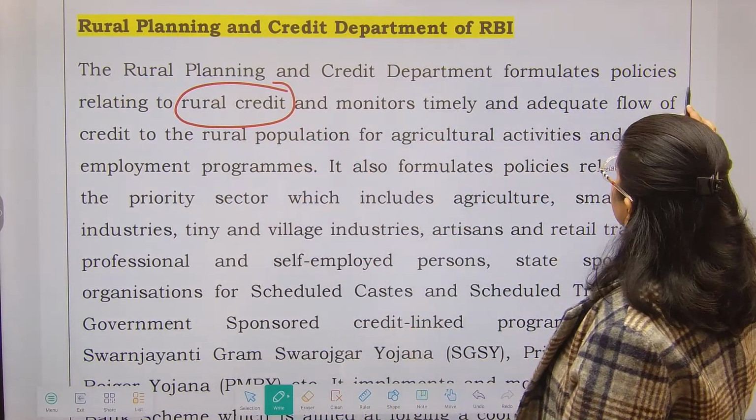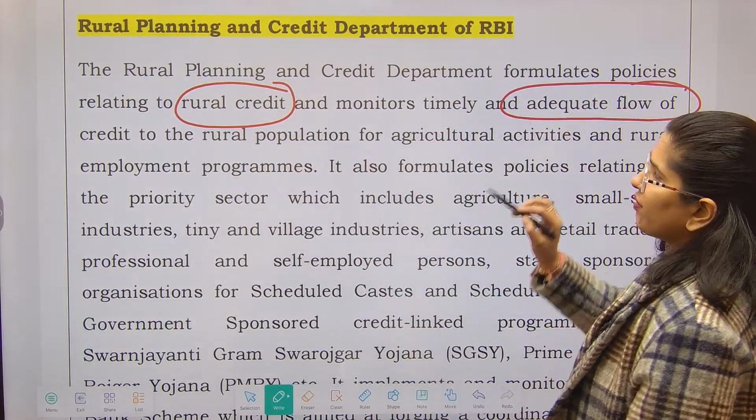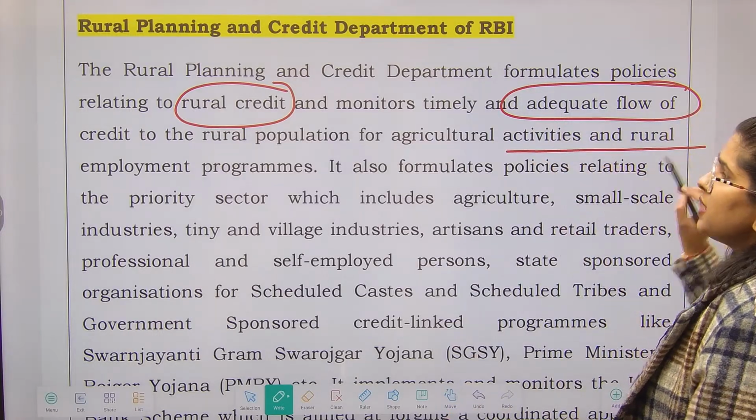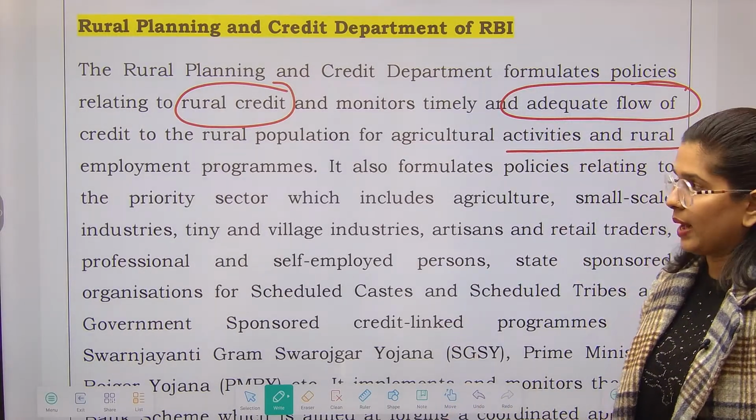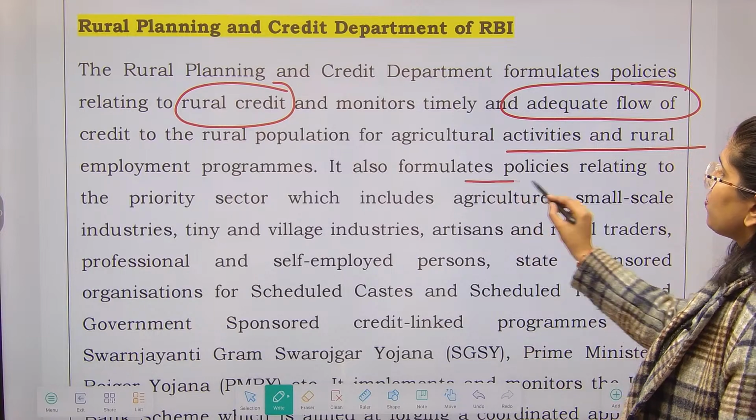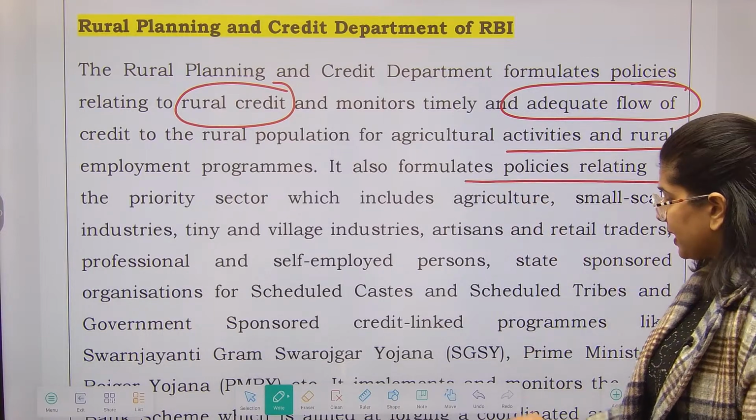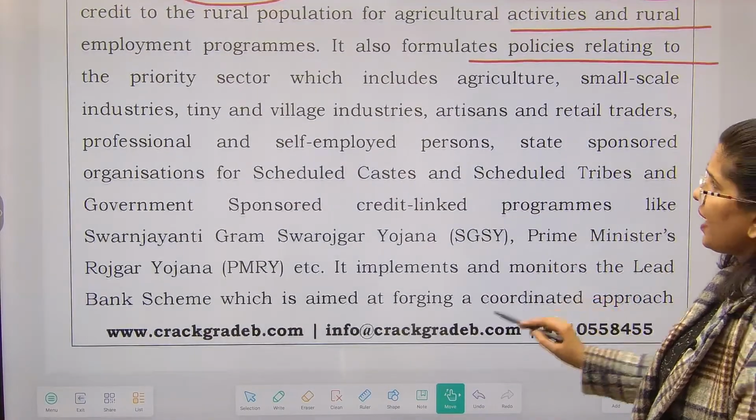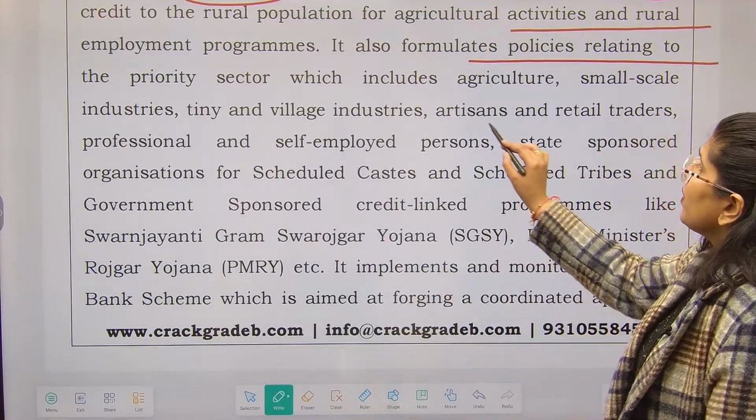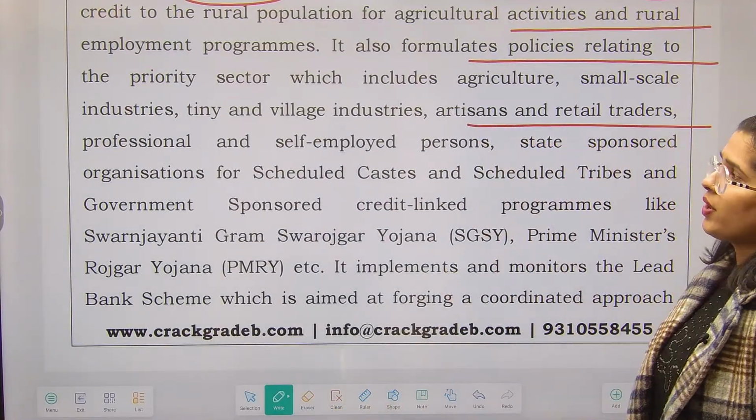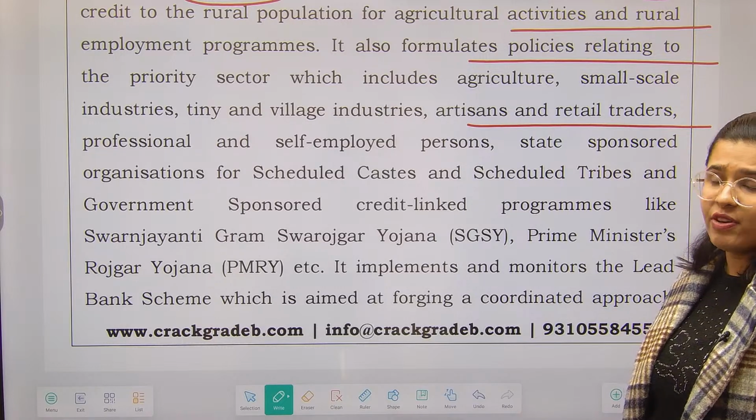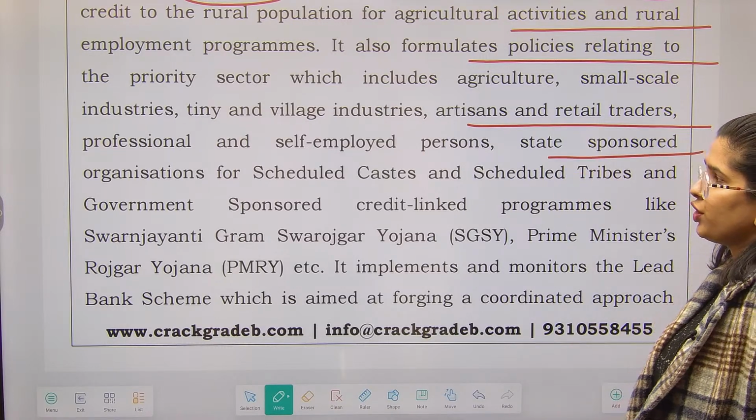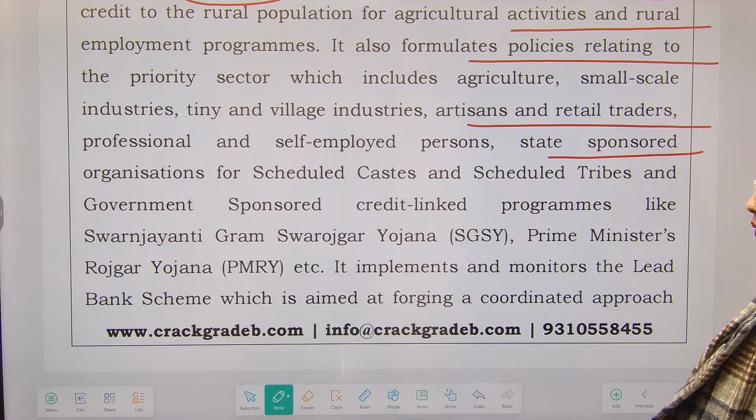And it monitors timely and adequate flow of credit to the rural population for agricultural activities and rural employment programs. It also formulates policies related to the priority sector, for example agriculture, small scale industry, tiny and village industries, artisans and retail traders, professional and self-employed persons, state sponsored organizations for scheduled castes and scheduled tribes, likewise.